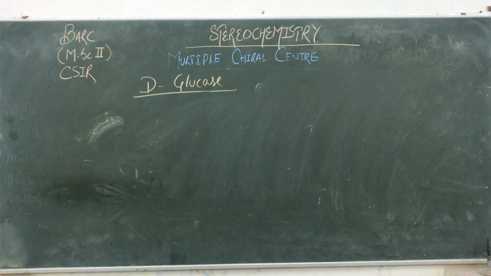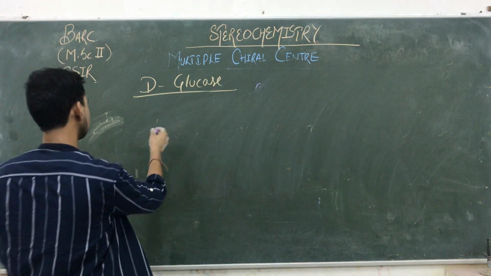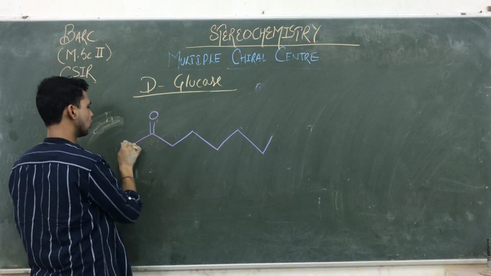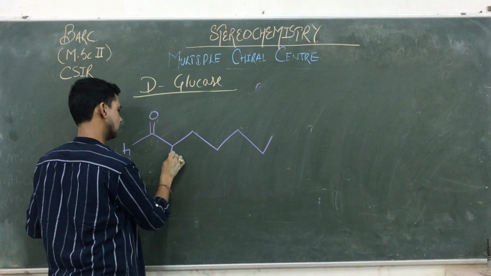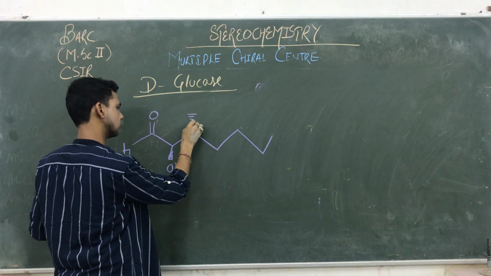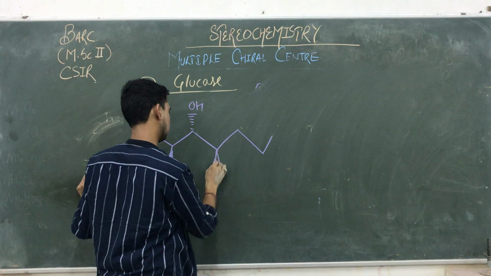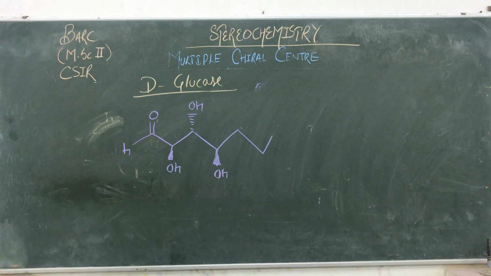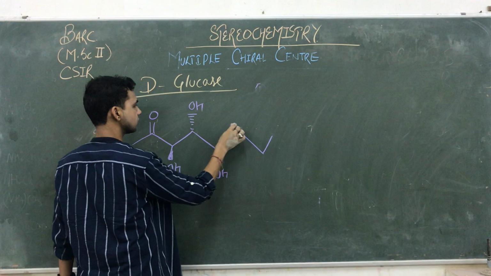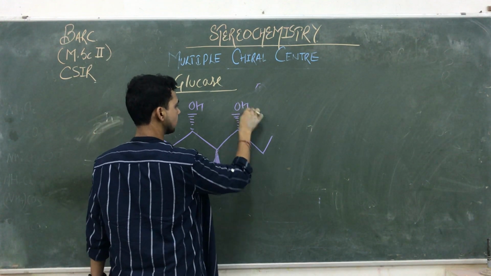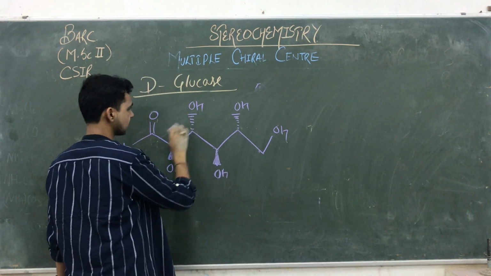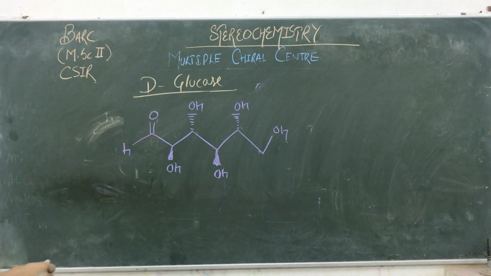Then we are going to draw its epimers. That is the double bond O, H, OH, OH, OH. Okay. Then again the other one is, and this one is OH. So 1, 2, 3, 4, 5, 6. Okay, so that is the compound. Here we are going to draw its epimers.